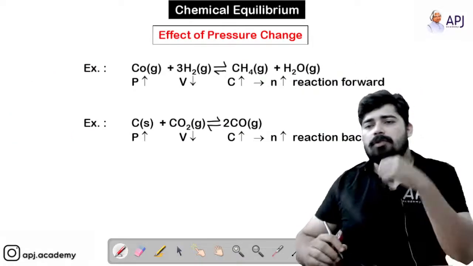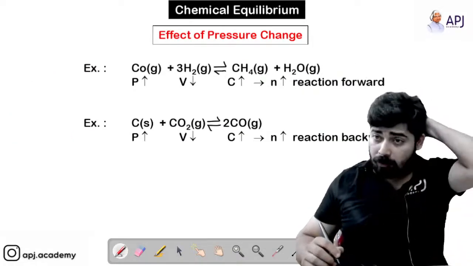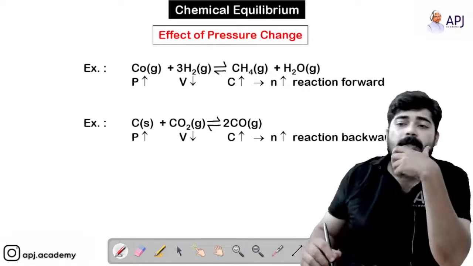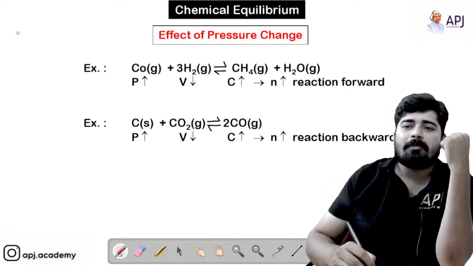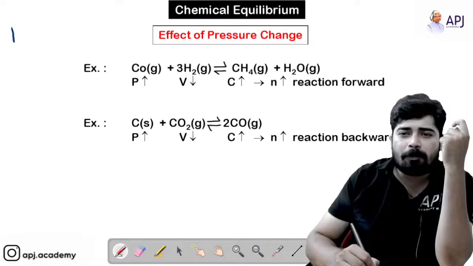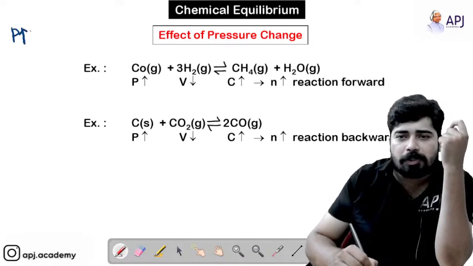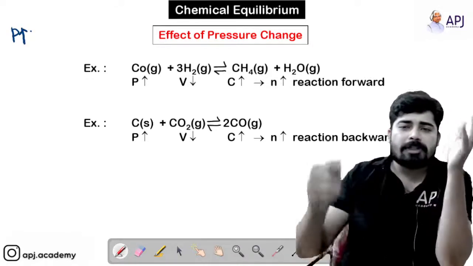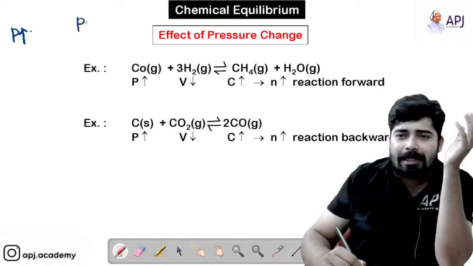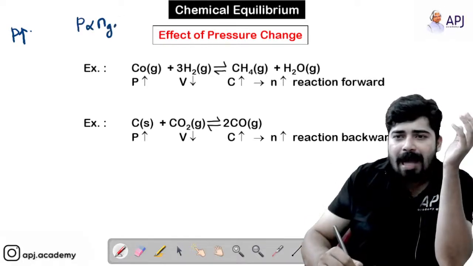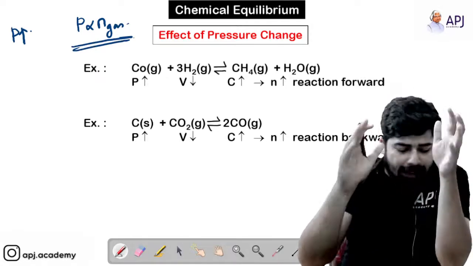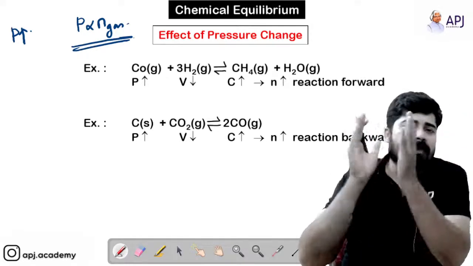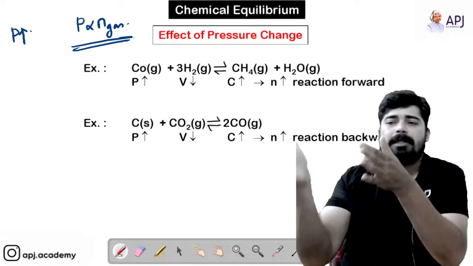Moving on to the next one, effect of pressure change. Dear students, here you have to understand a very simple concept. If you are increasing the pressure, pressure is directly related to the number of moles of gas. We know that PV equals nRT.